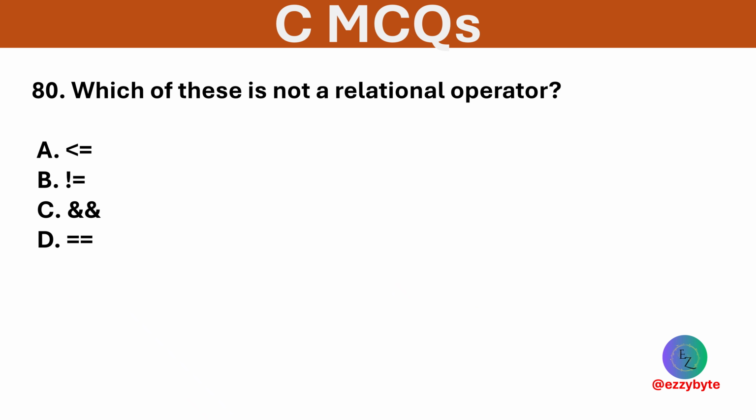Which of these is not a relational operator? Options are less than or equal to, not equal to, and logical AND, equal to. Option C is correct. Double ampersand is a logical operator, not a relational operator. Relational operators compare values while logical operators combine Boolean expressions.